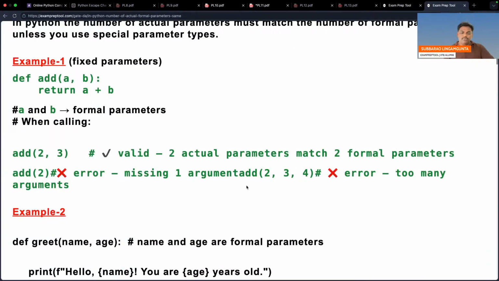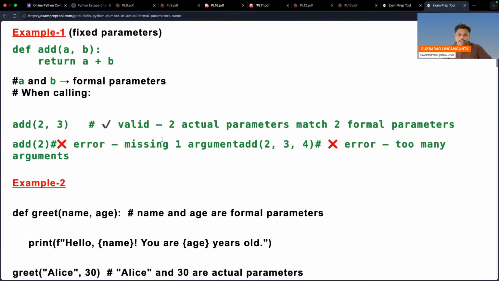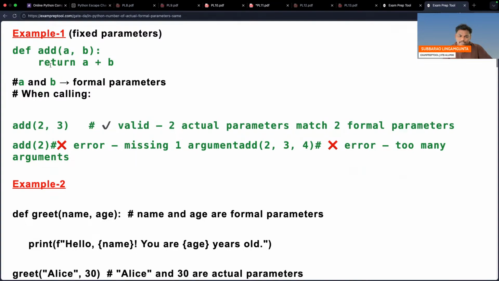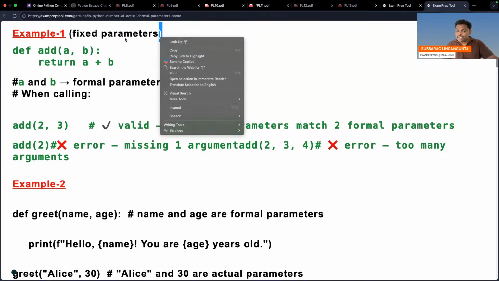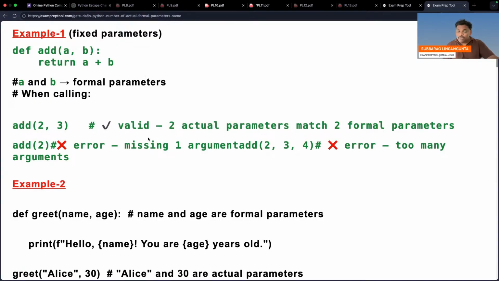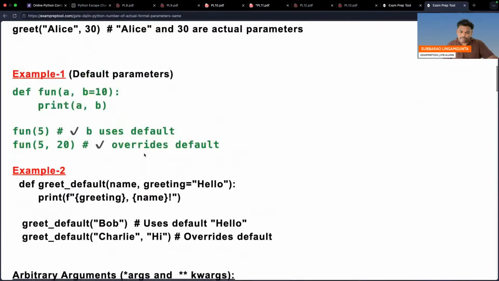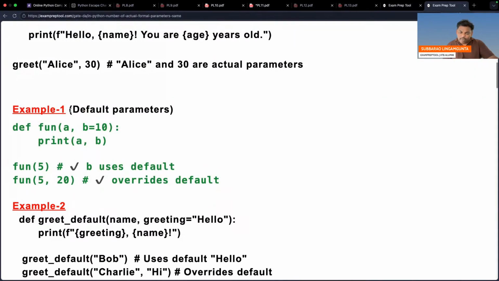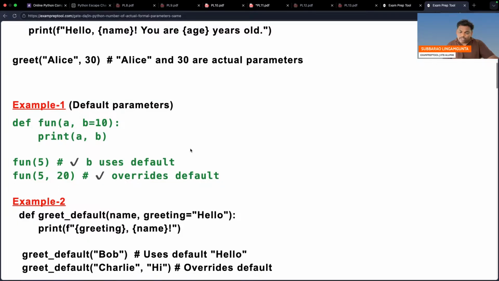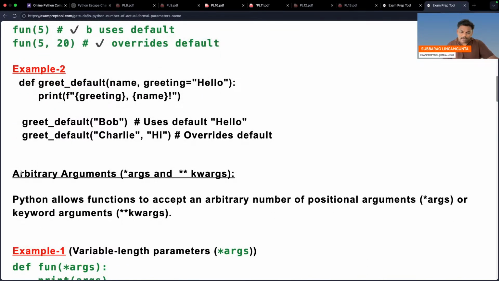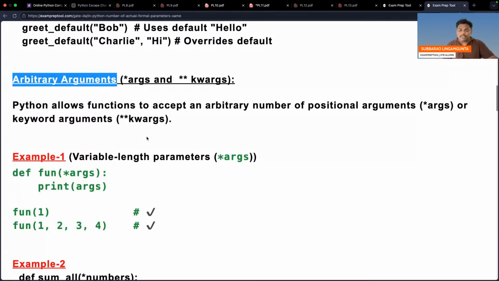Now observe. Normally what happens is, this is the function. This is called a fixed parameter. In the Python language, there is a fixed parameter concept, and there is a variable parameter concept. Fixed parameters and default parameters. One more concept is variable, arbitrary arguments also. There are 3 types. Variable length parameters.